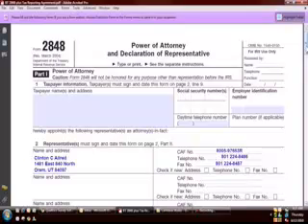So let me go through this real quick. This is part 1 of this 2848. Again, this is a form that will actually be sent to the IRS, and the purpose of it again is to allow us to talk on your behalf to the IRS for your payroll tax related issues. We will need you to fill out part 1, your name and address, your phone number, and your EIN number. The rest of this information you don't need to worry about.